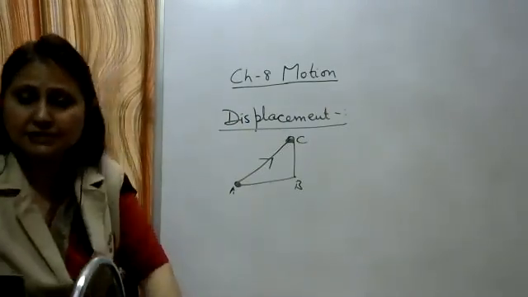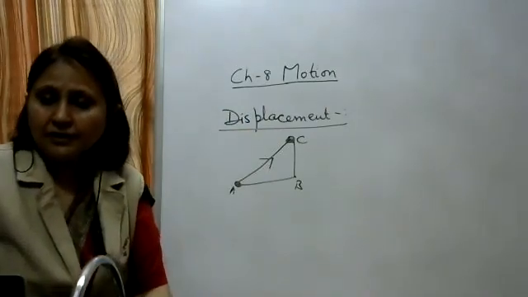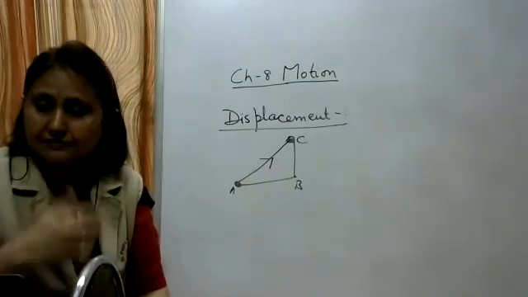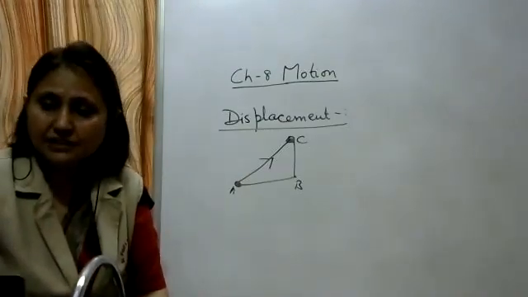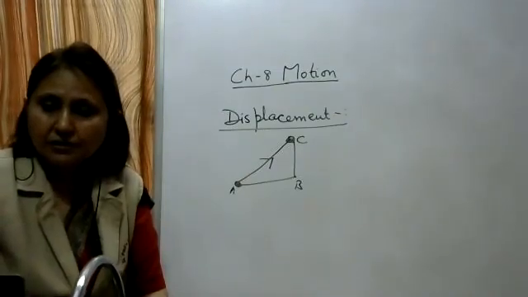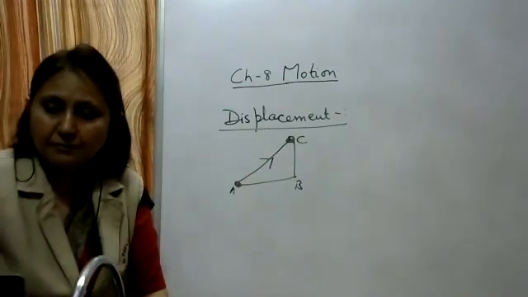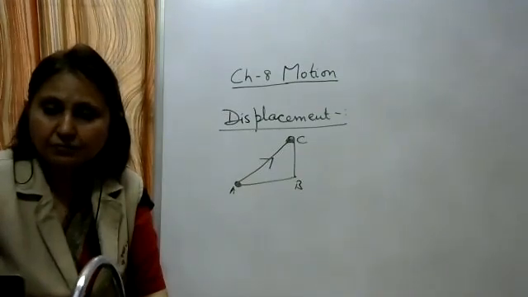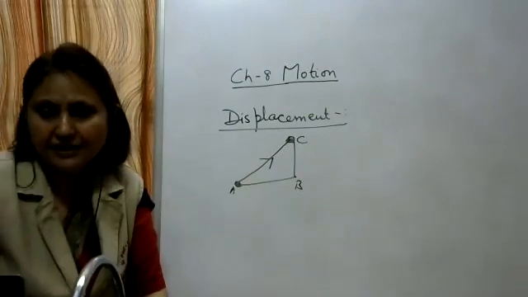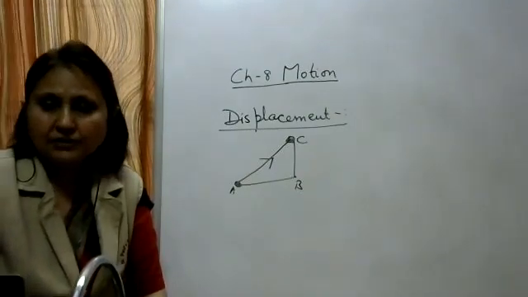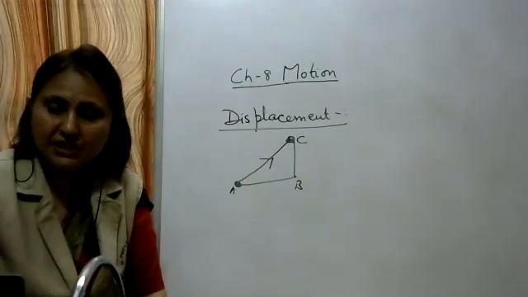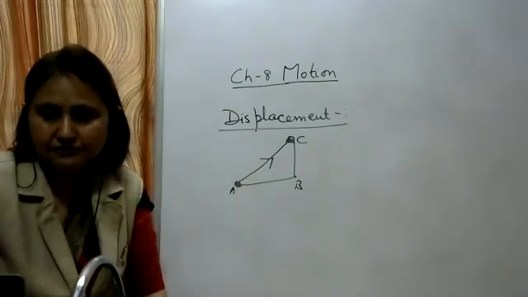So write about displacement. Displacement is the shortest distance between the initial position and the final position.